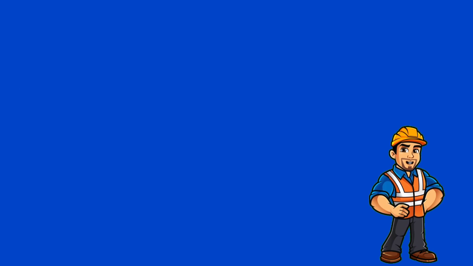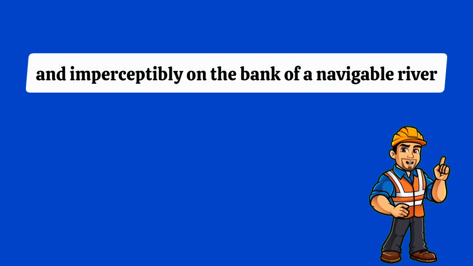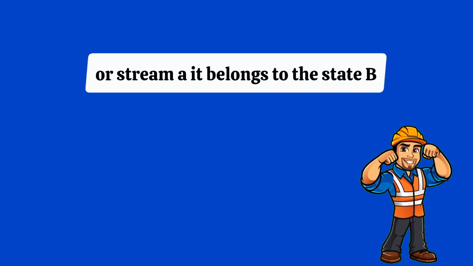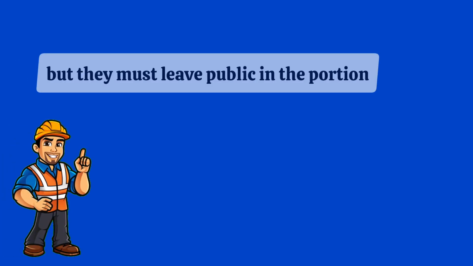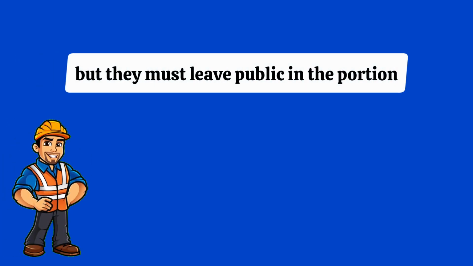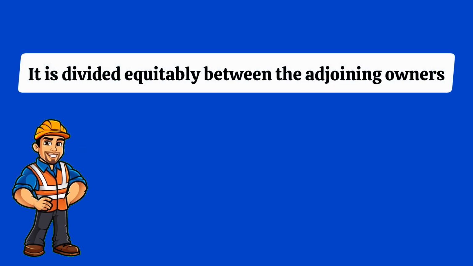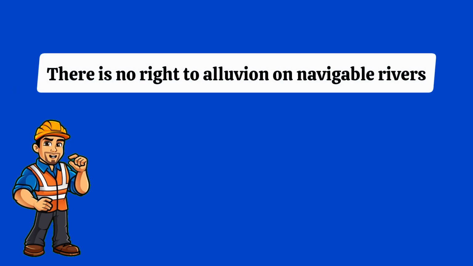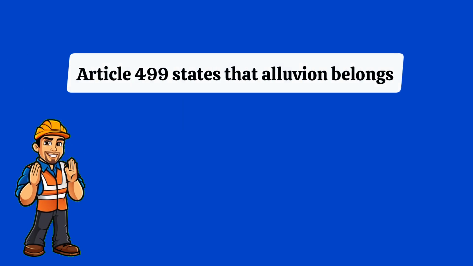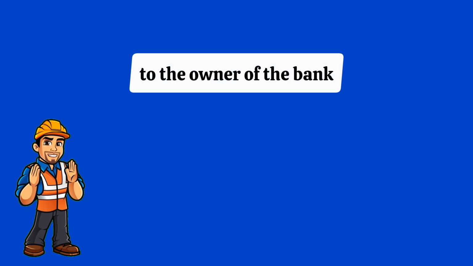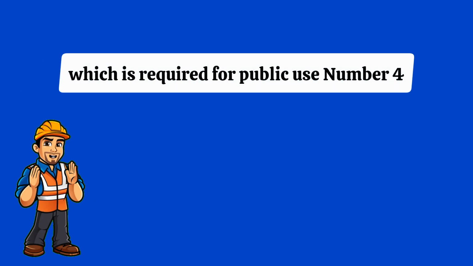Number 3. What happens to accretion, or alluvium, formed successively and imperceptibly on the bank of a navigable river or stream? A. It belongs to the state. B. It belongs to the riparian owner, but they must leave public the portion required for public use. C. It is divided equitably between the adjoining owners. Or D. There is no right to alluvium on navigable rivers. Answer B. Article 499 states that alluvium belongs to the owner of the bank, who is bound to leave public that portion of the bank which is required for public use.